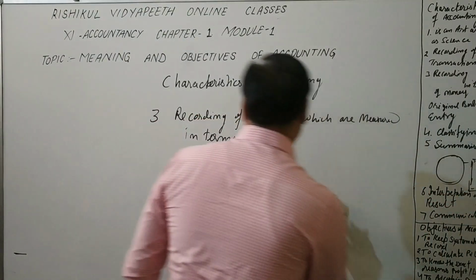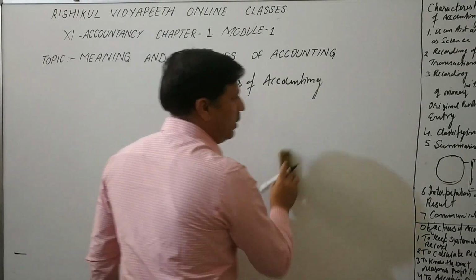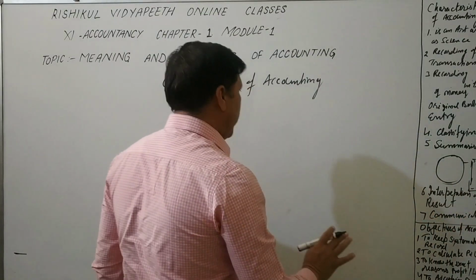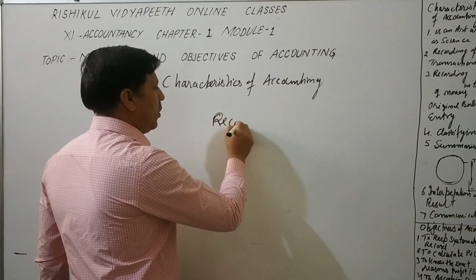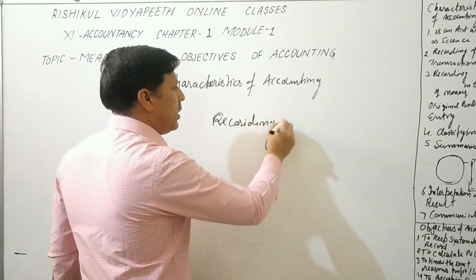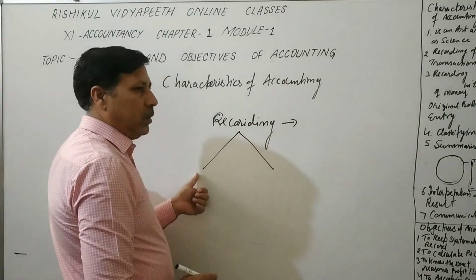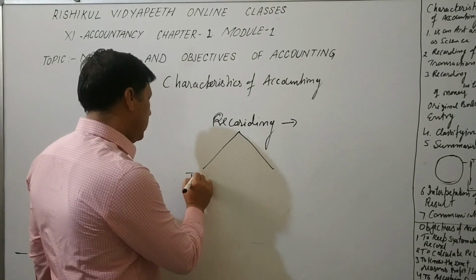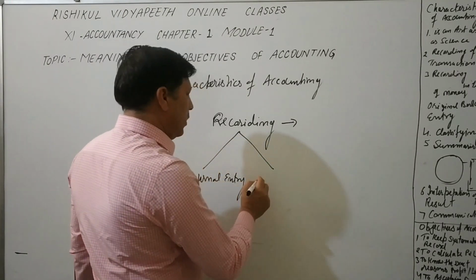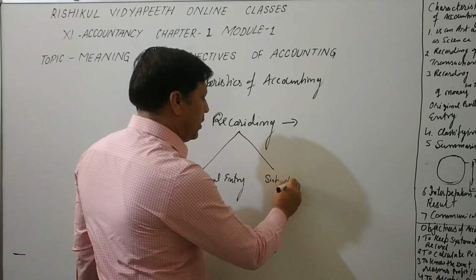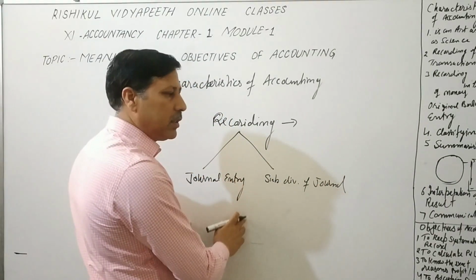Next one is the fourth point. Before the fourth point I want to say, recording means to write in a systematic way, and it is just a record, you can say journal entry, or you can say subdivision of journal. If business is small, only journal entry is enough.